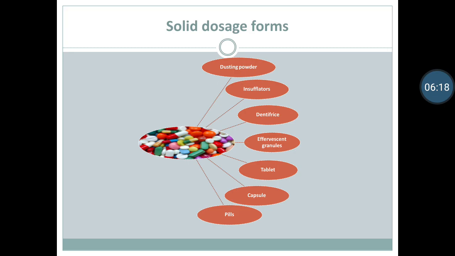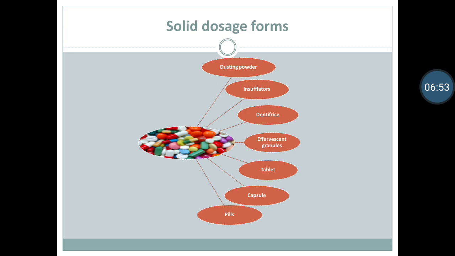Insufflators. These are medicated dusting powders which are introduced through a powder blower, commonly known as insufflator, into body cavities such as ear, nose, throat and vagina for treatment of the infection. Dentifrice. These are used for cleaning the surface of teeth. They contain suitable detergent, abrasive substance and a suitable flavor.